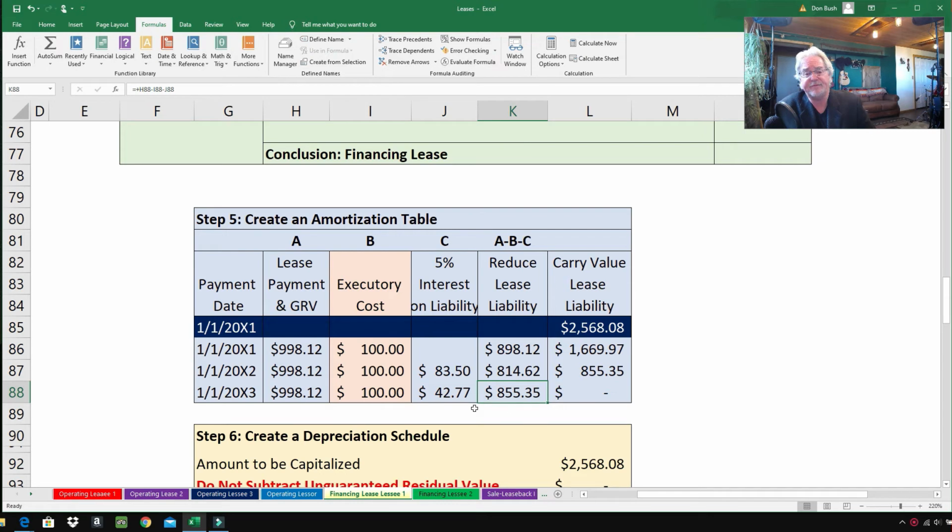You get $855.35. And folks, $855.35 minus $855.35, you get zero. So this amortization table worked out quite nicely.